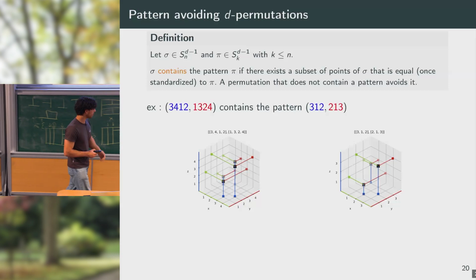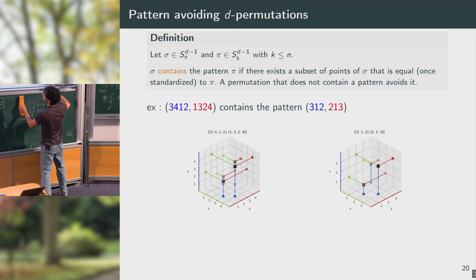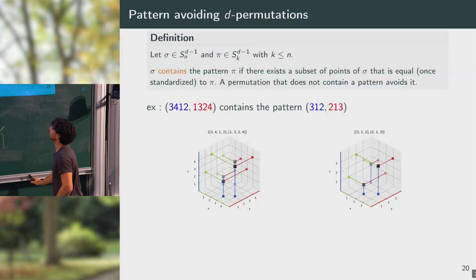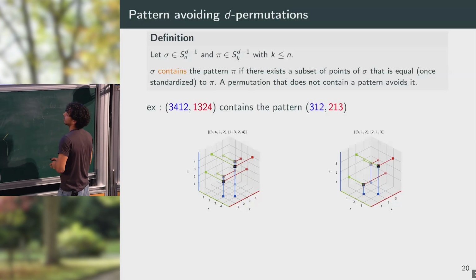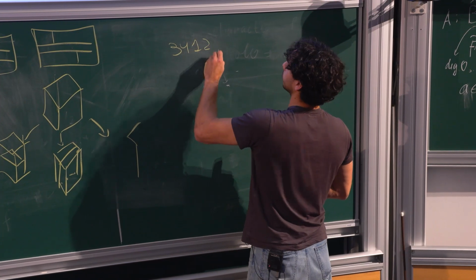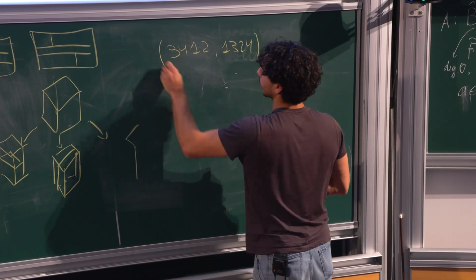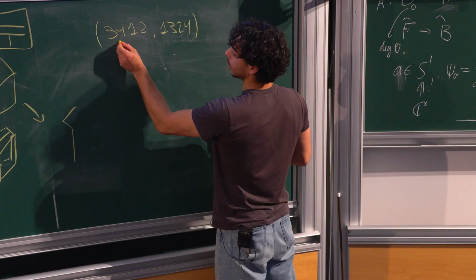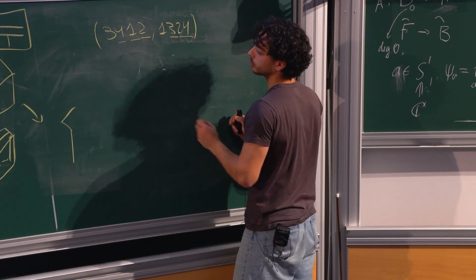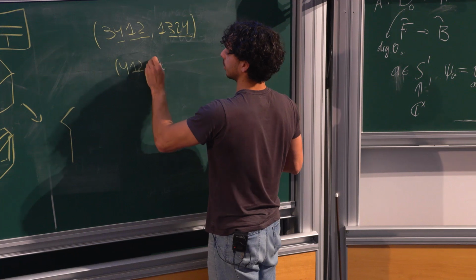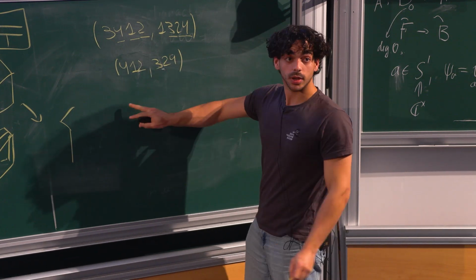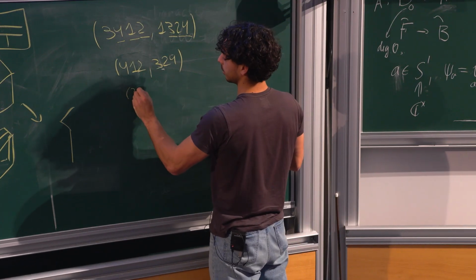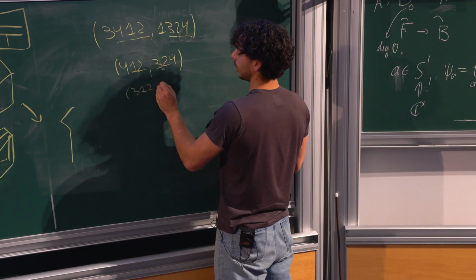So, for instance, here, if I consider 3, 4, 1, 2, 1, 3, 2, 4, I know that I have an occurrence of 3, 1, 2, 2, 1, 3, because I can consider those 3 points which, when I standardize them to have always a difference of 1 and to start with 1, I obtain 3, 1, 2, 2, 1, 3.